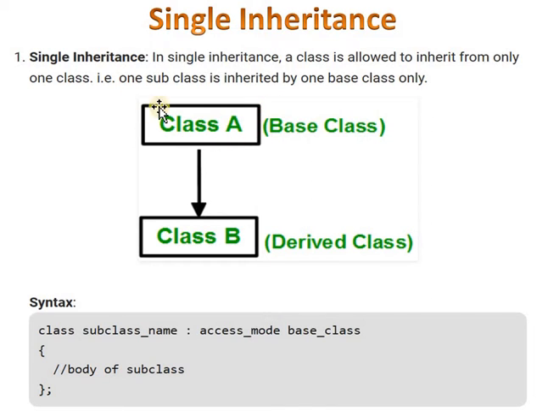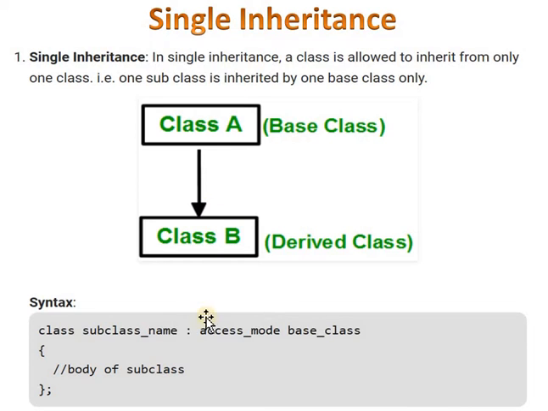Here the base class is class A, and from that class A we are deriving a new class, that is class B. This is the example of single inheritance because there is only one base class, and from that base class we derive a single derived class. So this is called single inheritance.